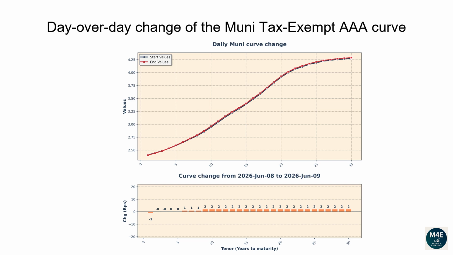The one-year tenor changed -1 basis points. The two-year tenor changed 0 basis points. The 5-year tenor changed 0 basis points. The 10-year tenor changed 2 basis points. The 20-year tenor changed 2 basis points. The 30-year tenor changed 2 basis points.